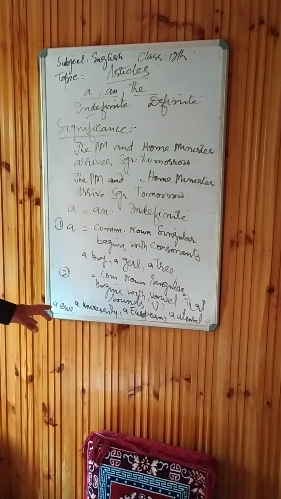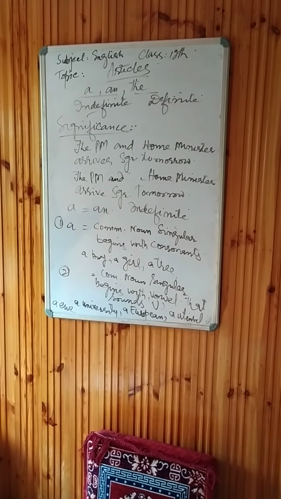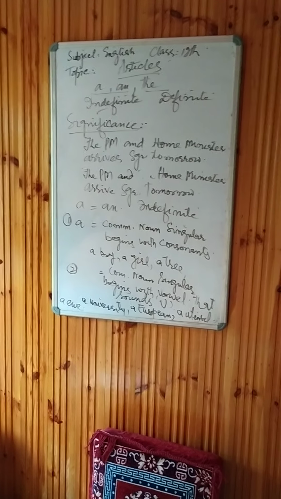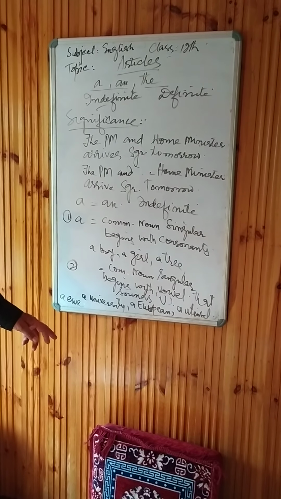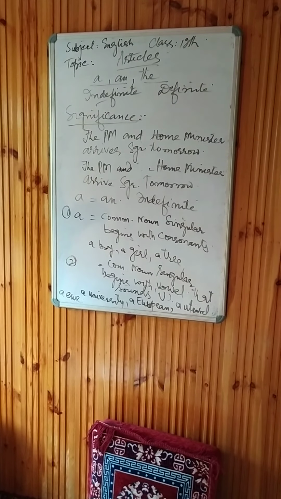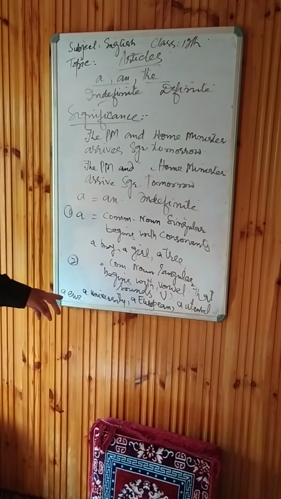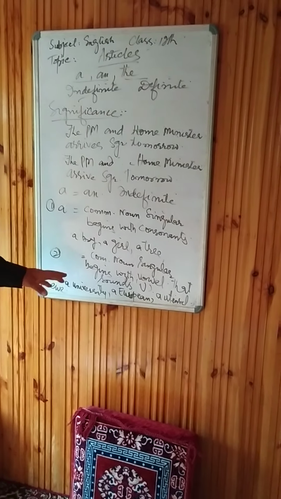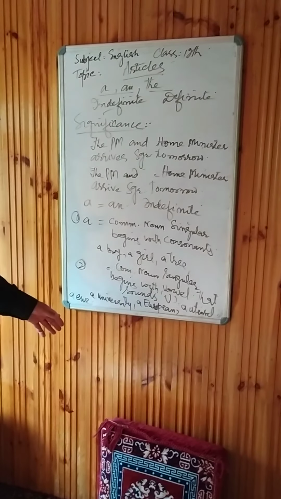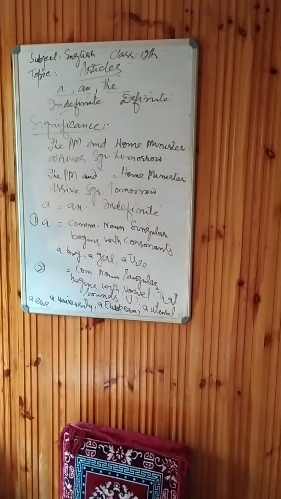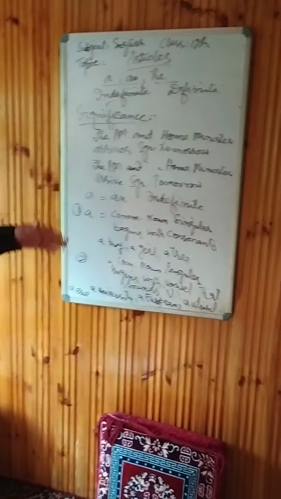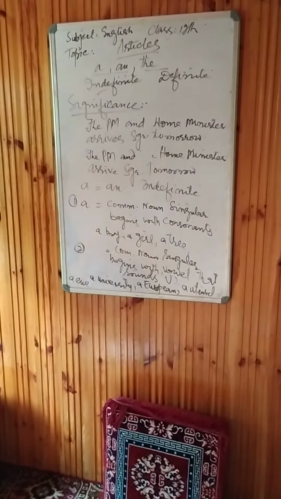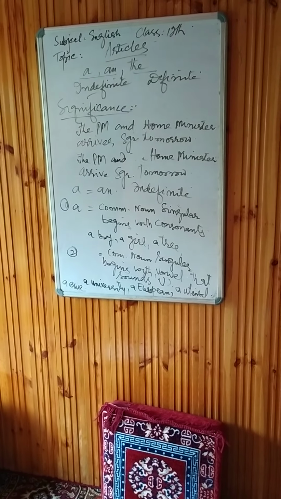Okay, this is very important. I have 2 rams and 1 ewe. Rams are male sheep, and an ewe is a female sheep. I have 2 rams, 1 female sheep, 1 ewe. We should know the correct pronunciation of the words, and then we can use the vowels correctly.